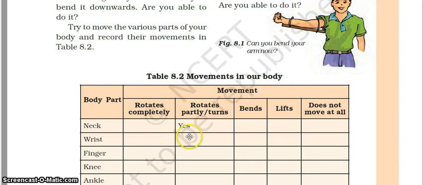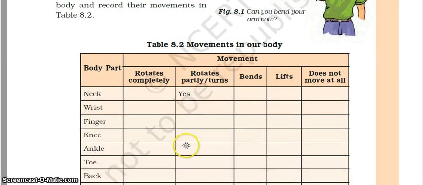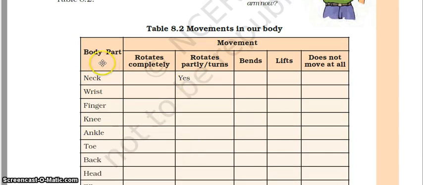Now, movements in our body. You can try filling out this table. There is the name of the body part, and can you rotate it completely or partially? You can fill this in yourself.